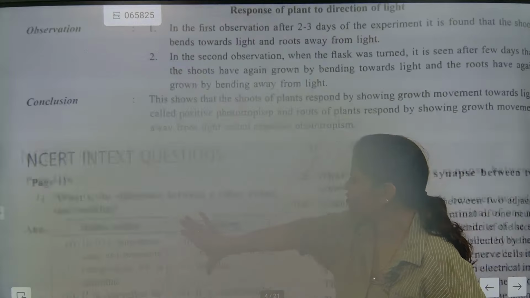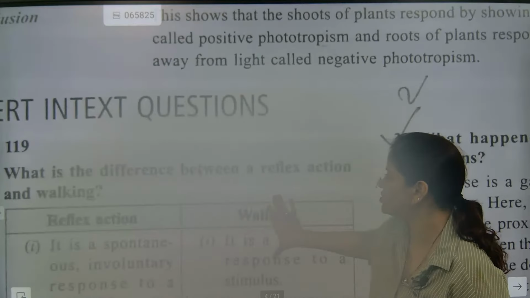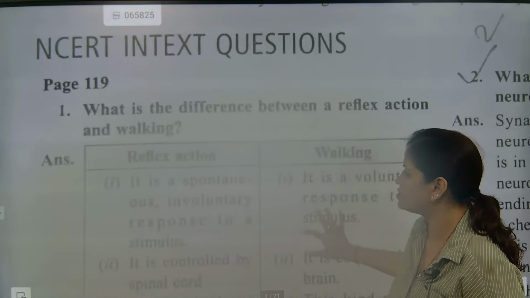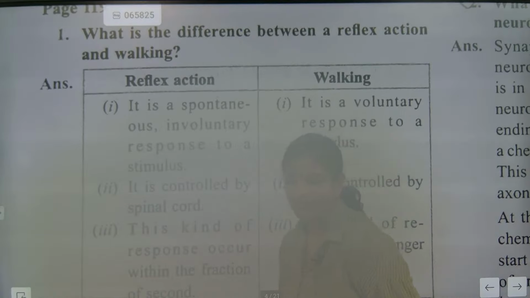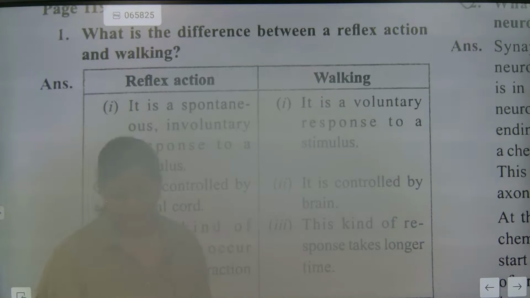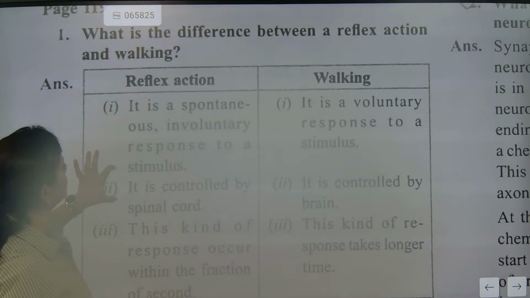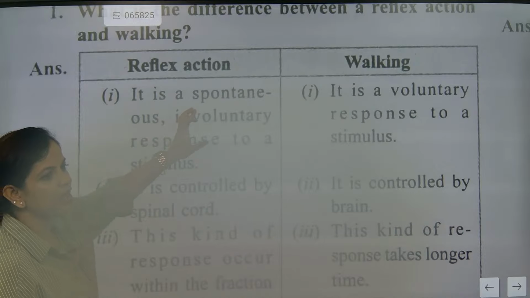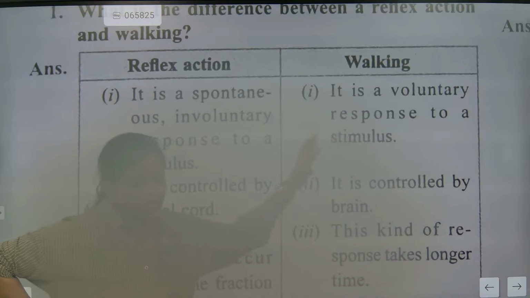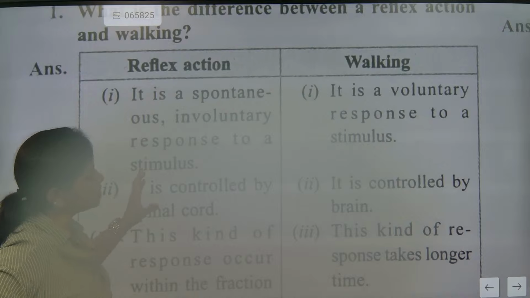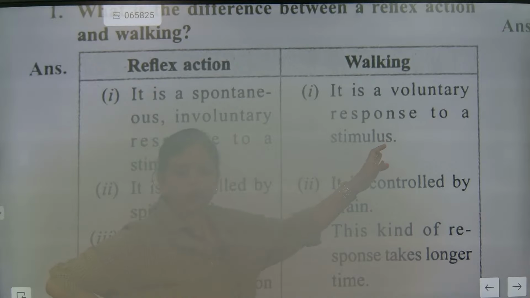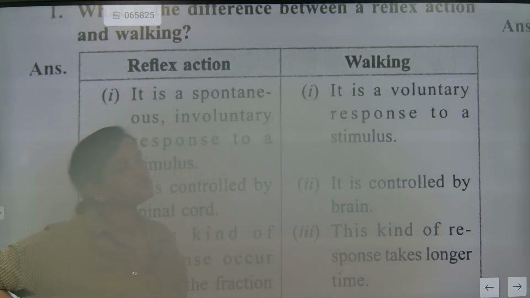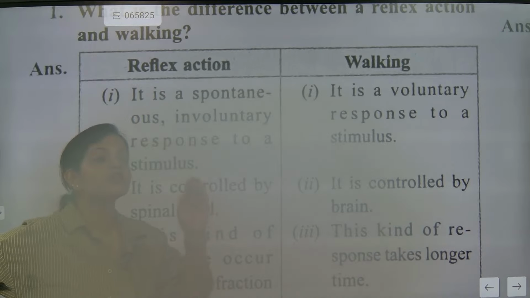So what is the difference between reflex action and walking? Because now we are going for revision, I'm going to show you the answers and we are going to discuss those things. Is walking a part of reflex action? We need to understand that first. Walking is a voluntary response to a stimulus. Voluntary response means known response.